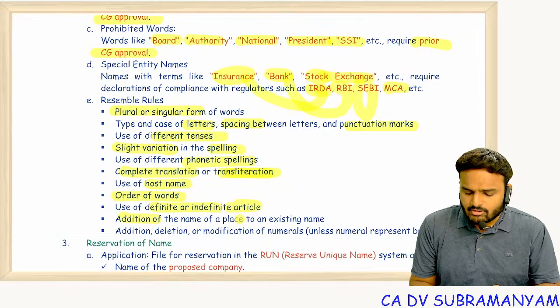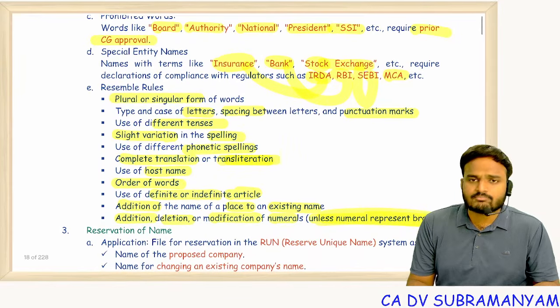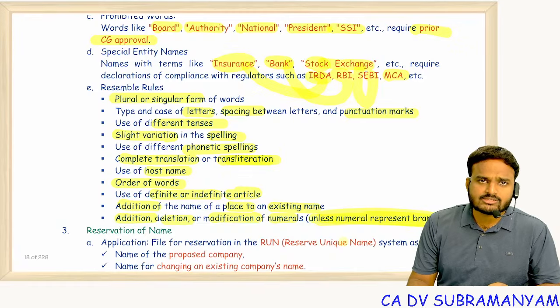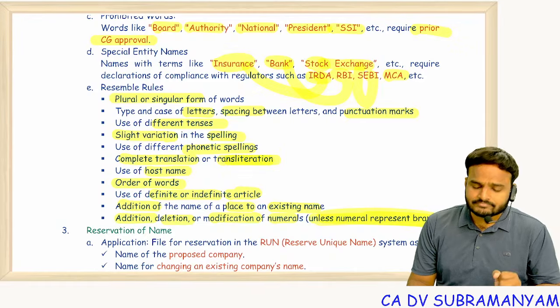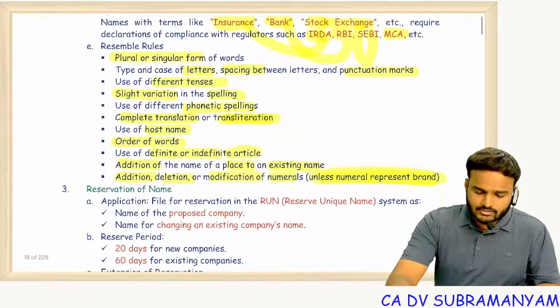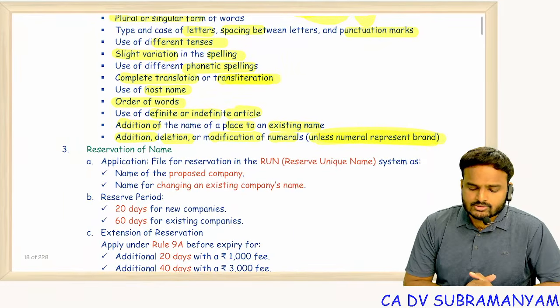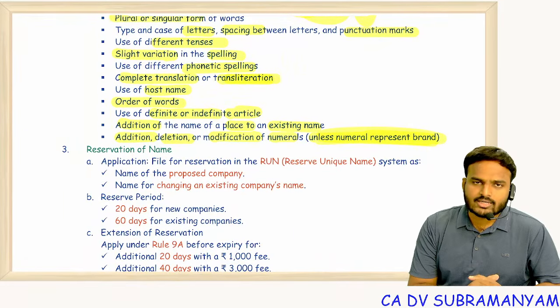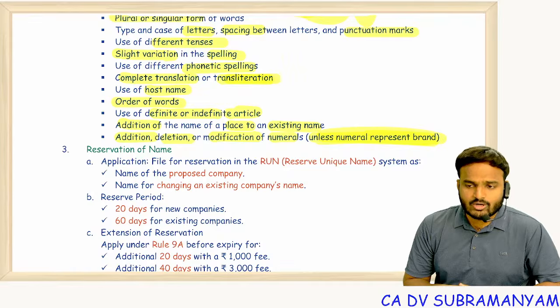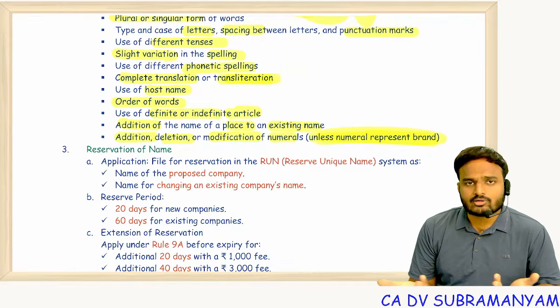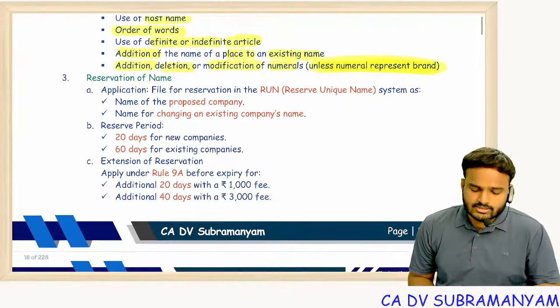Addition of the name of a place to an existing company, addition, deletion, modification of numerals, unless that numeral represents a brand. For example, OnePlus, you take OnePlus mobiles, so that numeral is a brand. That number 1 is a brand, so that is allowed, but others are not allowed. So Reliance One Industries Limited, allowed or not allowed?